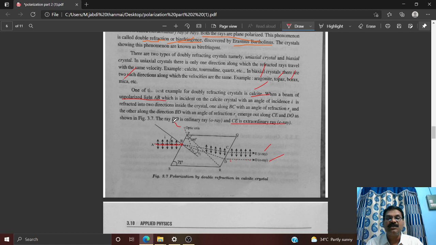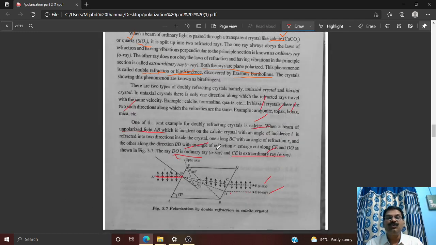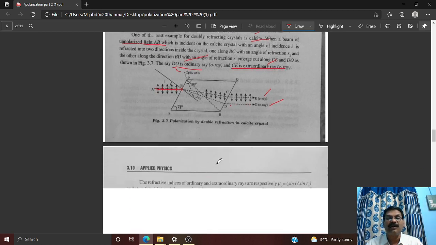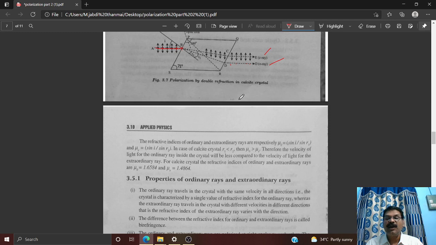Is it clear? So you see this particular diagram. In this diagram, we have DO as the ordinary ray and CE as the extraordinary ray. Is it clear? So instead of getting one refracted ray, we have received two refracted light rays. Is it clear? So that is why we are going to take the refractive indices of the ordinary and extraordinary rays.